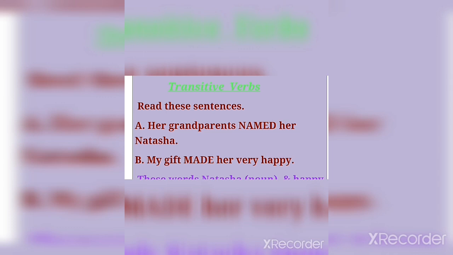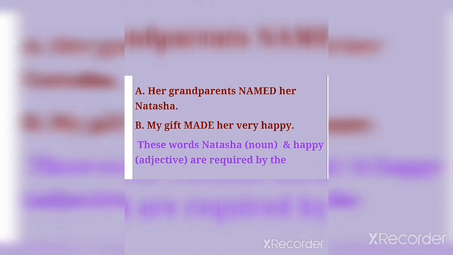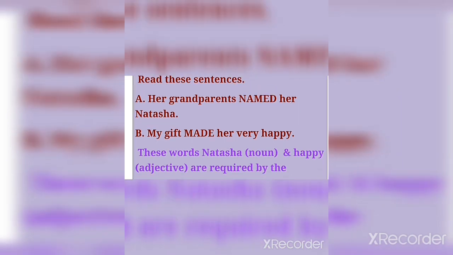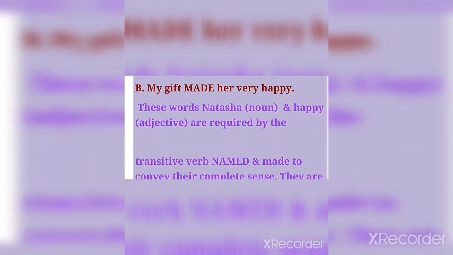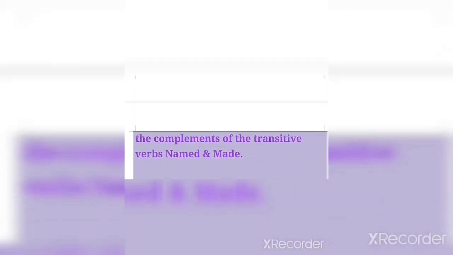Now let us talk something more on transitive verbs. You can read these sentences: her grandparents named her Natasha. Clear? And the second says, my gift made her very happy. So these words, Natasha, which is a noun, and happy, which is an adjective, are required by the transitive verbs named and made to convey their complete sense. They are the complements of the transitive verbs named and made.